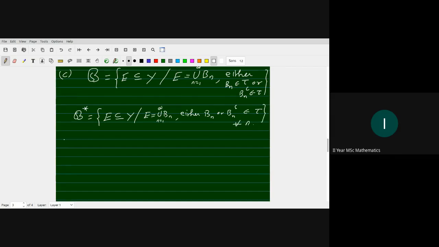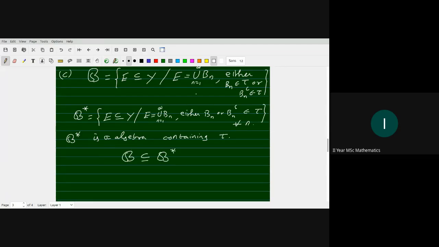We should prove that B star is a sigma algebra containing tau. So obviously B is the smallest sigma algebra.